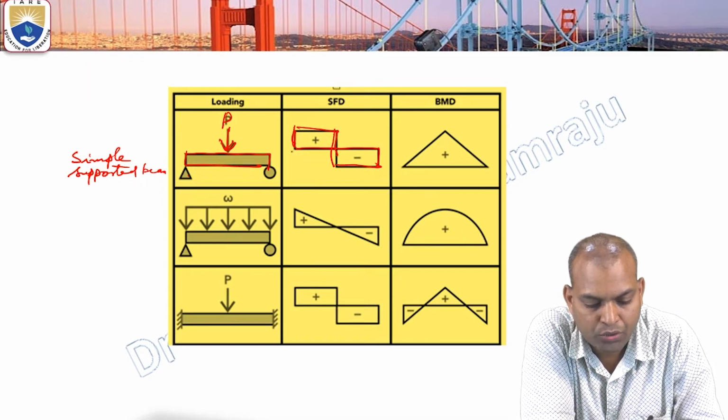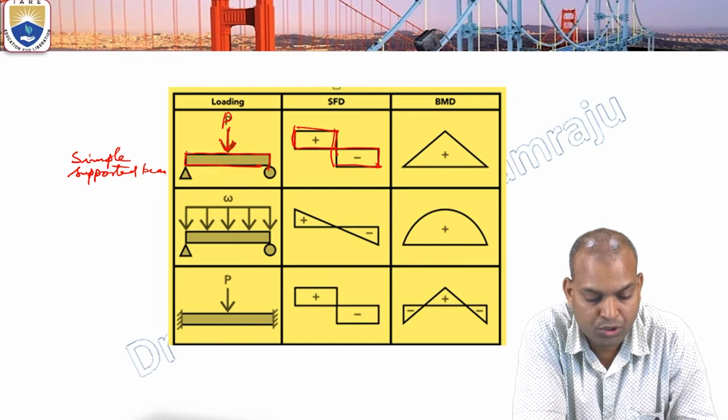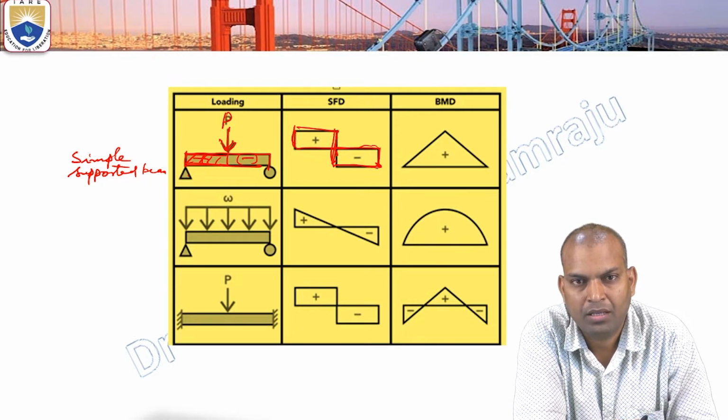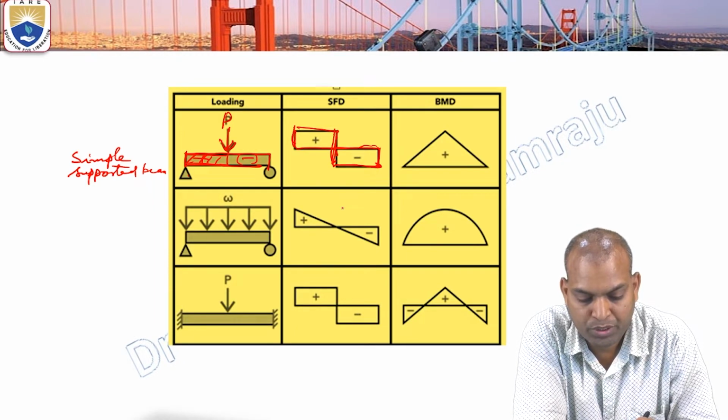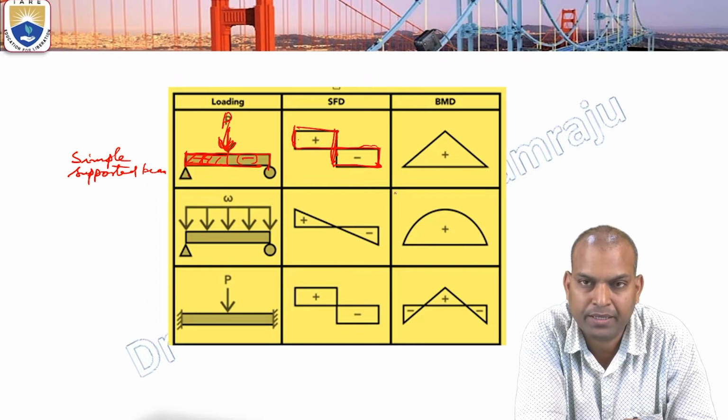So, how is the shear force varying here? The shear force is positive up to half of the length. This portion is positive, and the next portion acts as a negative shear force. So this positive shear force is caused by half of the point load P.